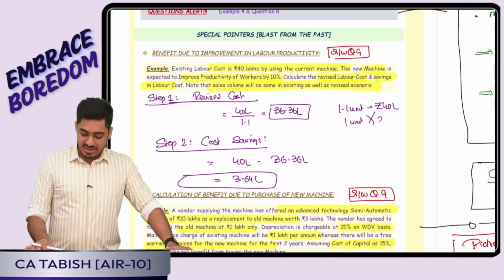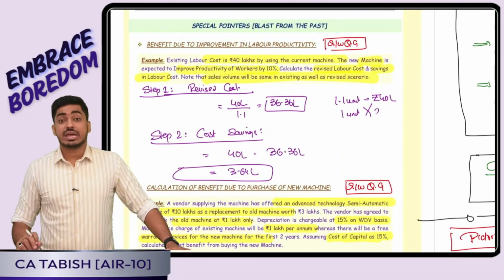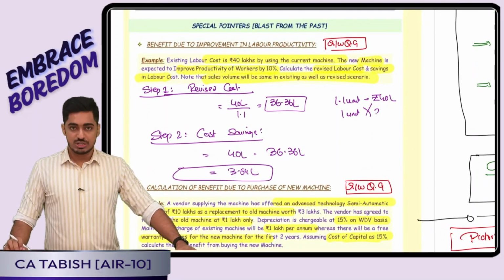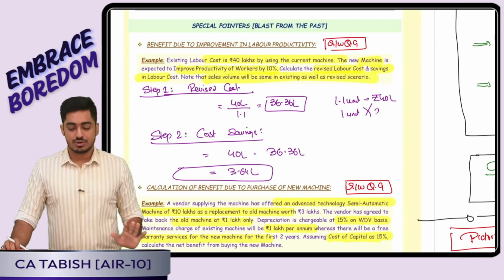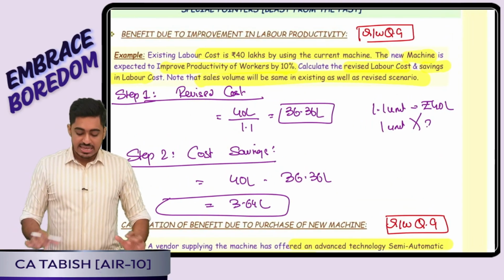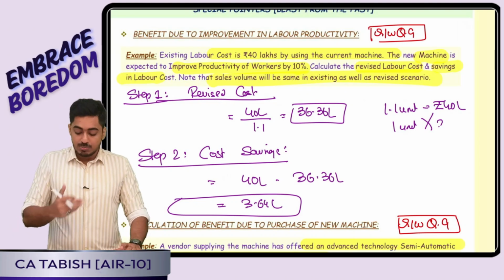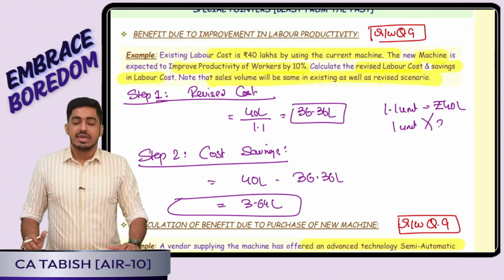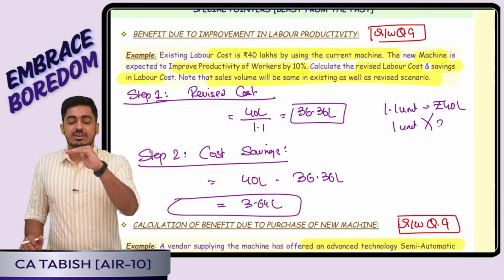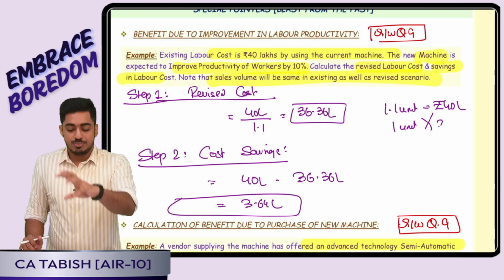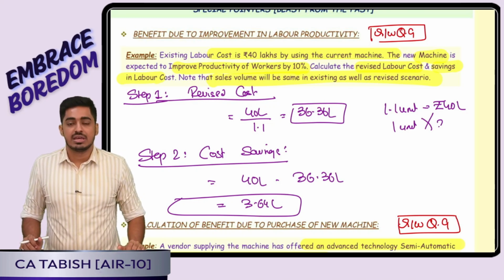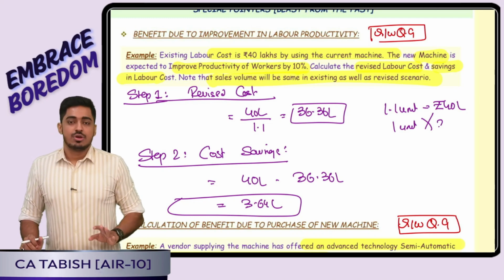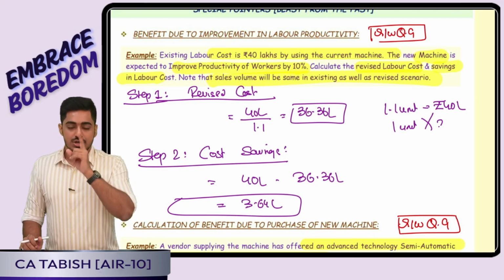Then we had the type 4 question, wherein we had to calculate the number of supervisors to be removed. For that, 2 tricky adjustments were there. We had discussed that on a standalone basis. First one was calculation of benefit due to improvement in labor productivity. Assume right now I am paying 40 lakh rupees, but because of a new machine, there is a 10% improvement in the labor productivity. How much cost I can save? Do not do 40 lakh into 10%. You are committing a mistake.